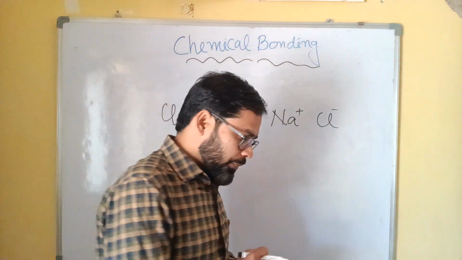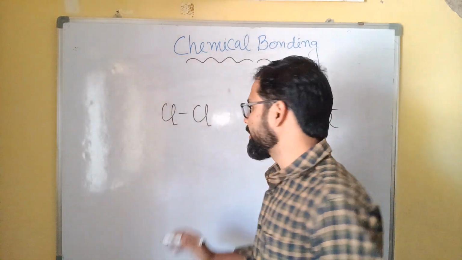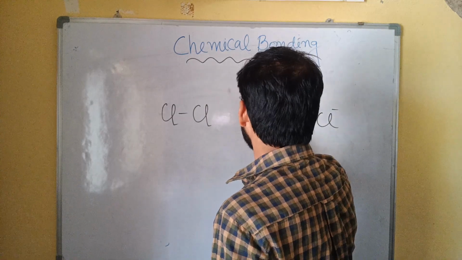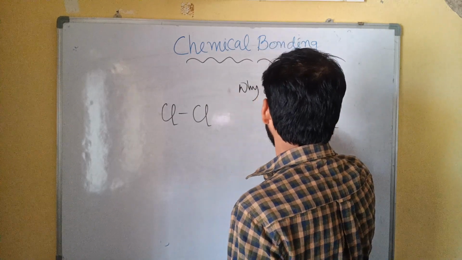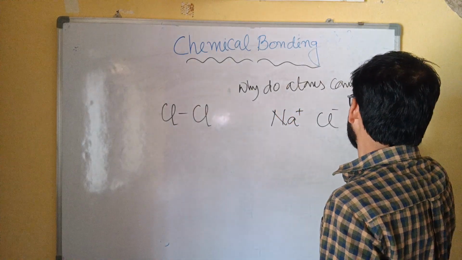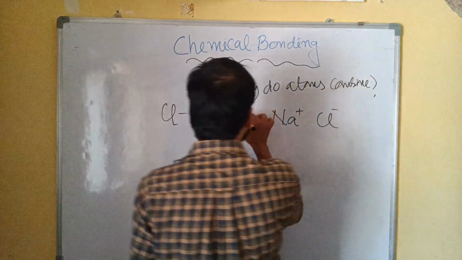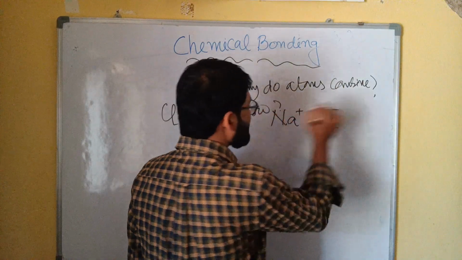Now we need to understand why atoms combine, or how atoms combine together.